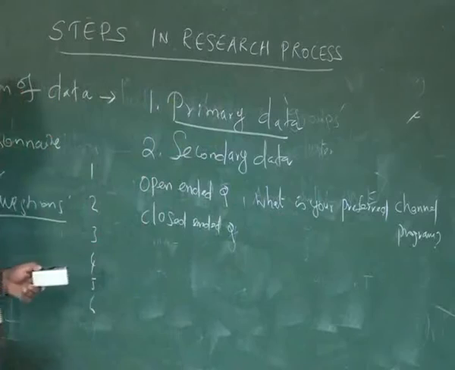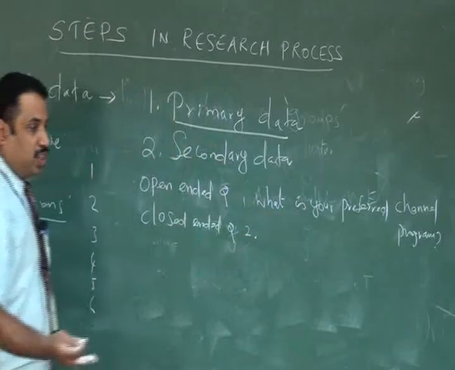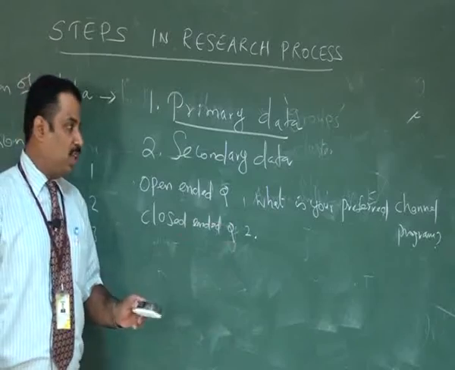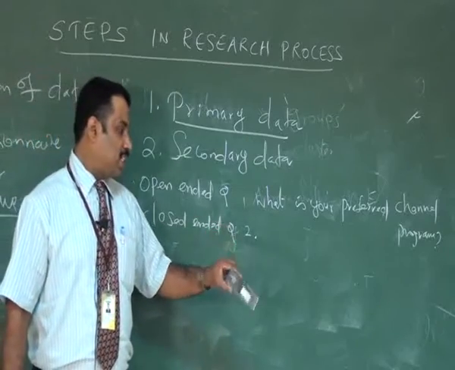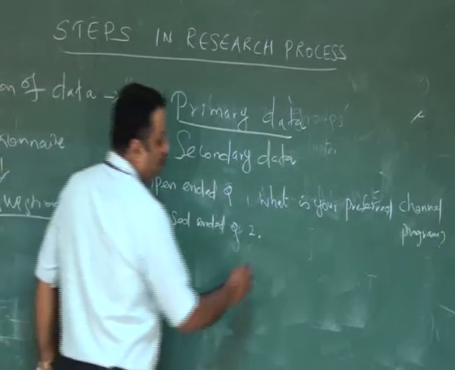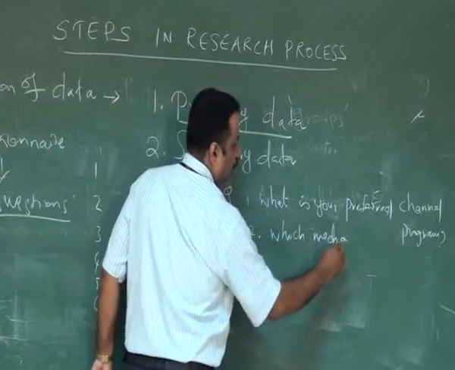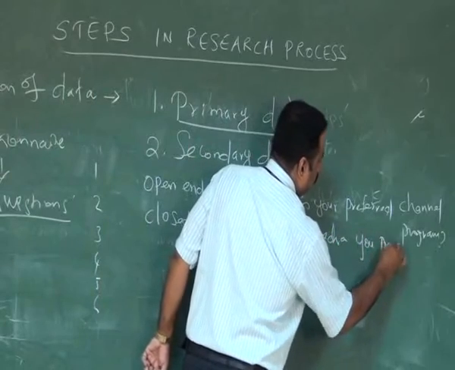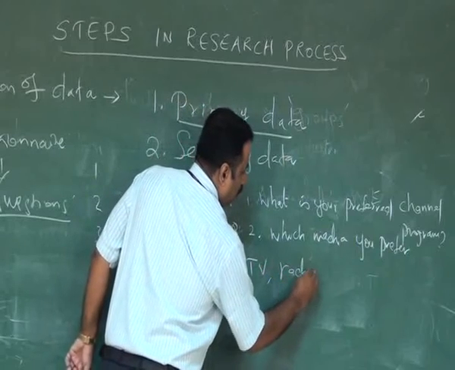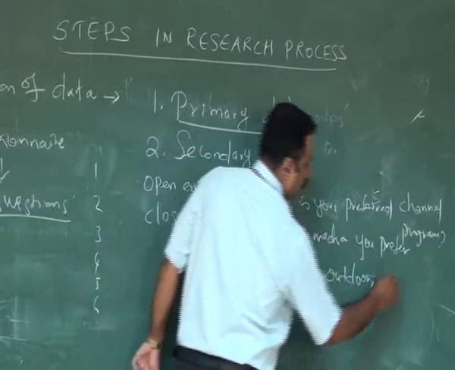In the case of closed-ended questions, the answers are already given by the researcher. So the researcher is giving answers, so the respondents have no chance. So he has to select or pick from the answers given with the question itself. For example, which media do you prefer? TV, radio, outdoor, print.